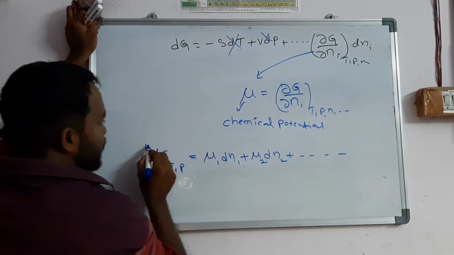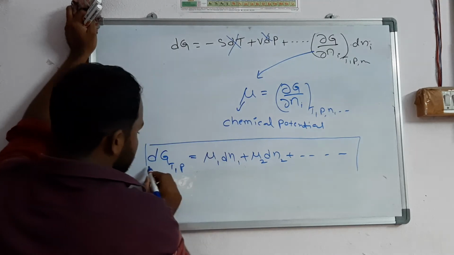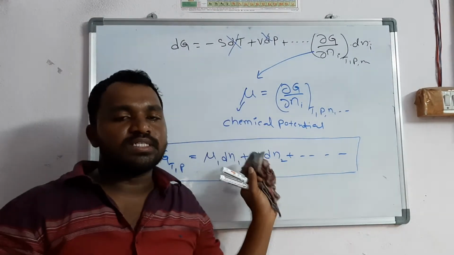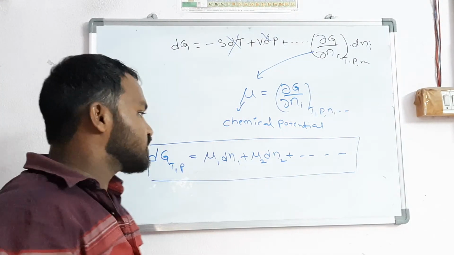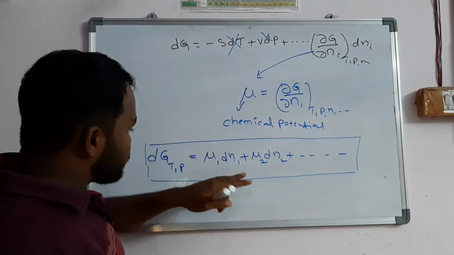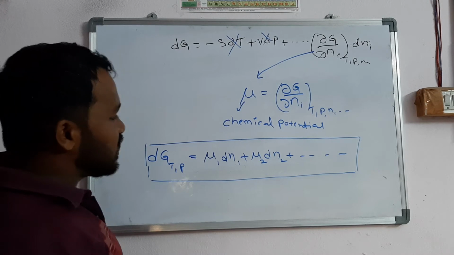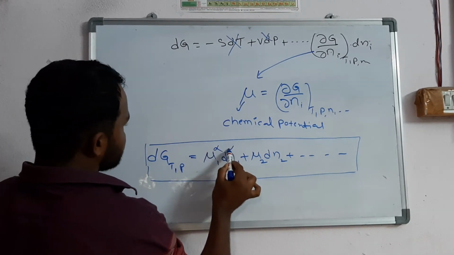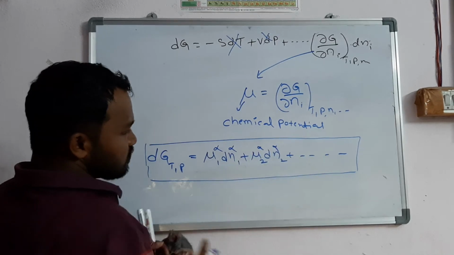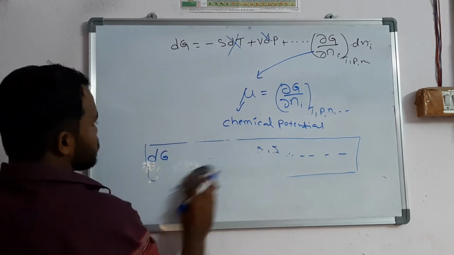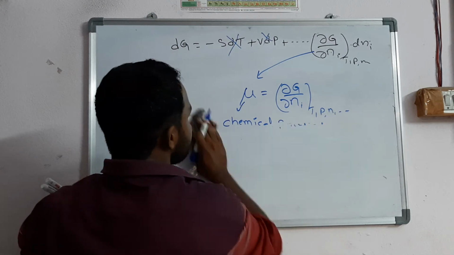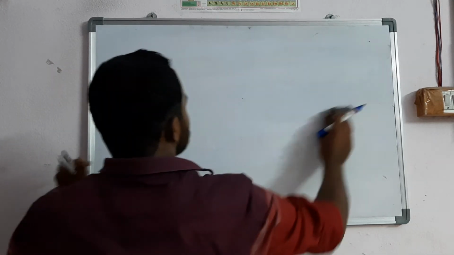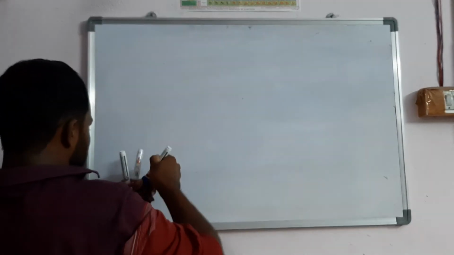This is the Gibbs equation for a non-equilibrium system. Upon application, this system only contains the material equilibrium. In case of material equilibrium, you should directly take this as alpha, this as alpha, this as alpha. Like this we will take, that we will see in the next derivation, right? It looks like the same Gibbs equation. So the next heading is material equilibrium.